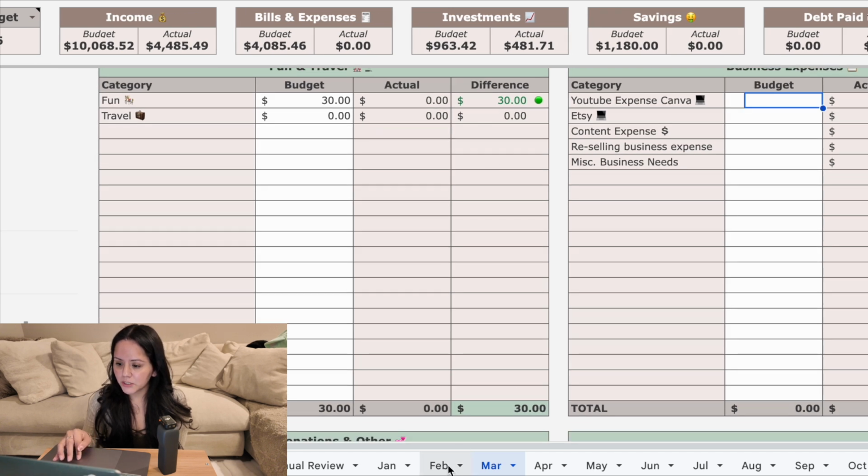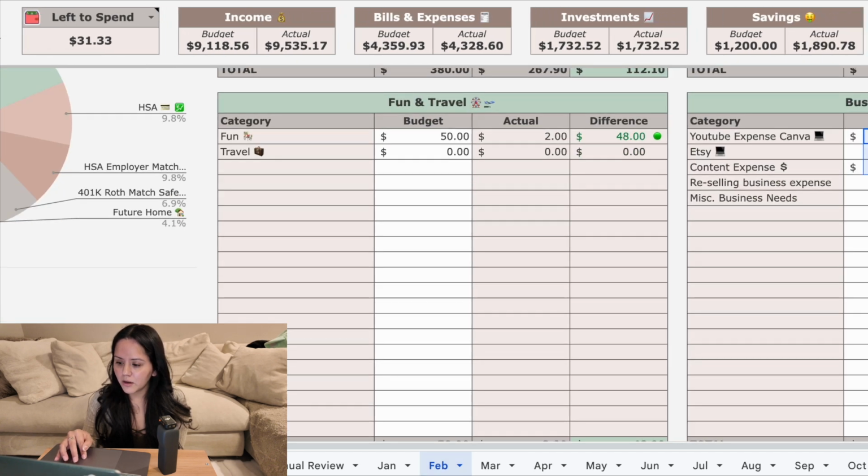For this one, I'm just gonna go ahead and copy what happened last month for business expenses. I'm gonna do miscellaneous business needs because I did buy a camera. I decided, okay, well, we got some money back from the IRS. Had a conversation with Dylan because we do not purchase anything that's 200 or more without talking to each other about it. If it's 200 or less, we'll still talk about it, but we don't give each other a hard time. But any purchase that's 200 or more, we really have to have a serious conversation and discuss whether it's going to be worth it or not.